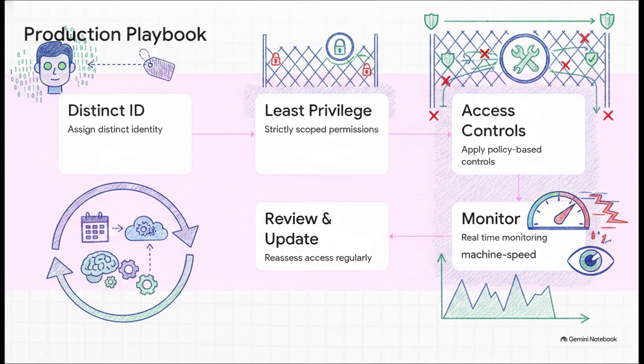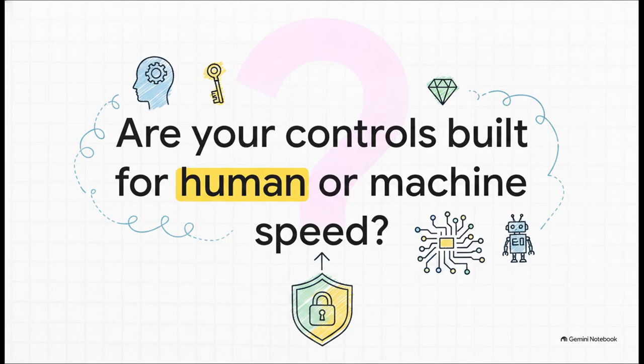The ultimate goal here is that access isn't a static grant checked once. It's a continuously reevaluated function of identity, task, and risk, with both humans and agents flowing through the exact same PDP, but supplying very different sets of attributes. I'm going to leave you with a final, provocative thought here. Are your current access controls built for human speed or machine speed? If your organization is stepping into the agentic enterprise, it is time to drastically rethink your architecture.